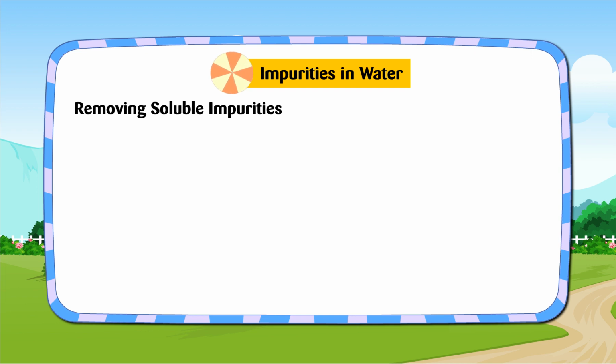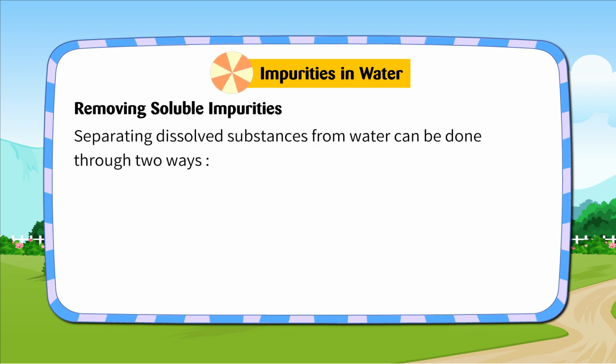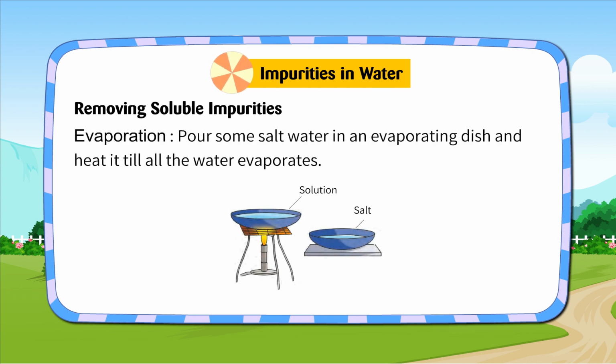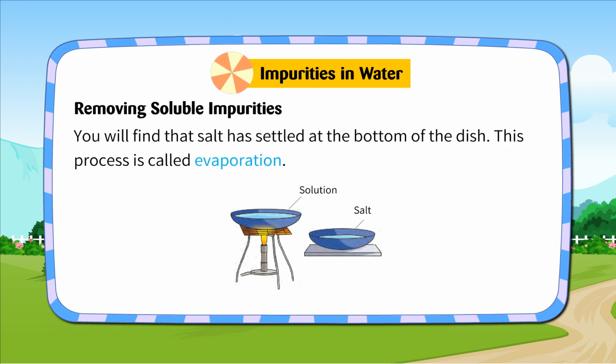Removing soluble impurities. Separating dissolved substances from water can be done in two ways. Evaporation. Pour some salt water in an evaporating dish and heat it till all the water evaporates. You will find that salt has settled at the bottom of the dish. This process is called evaporation.